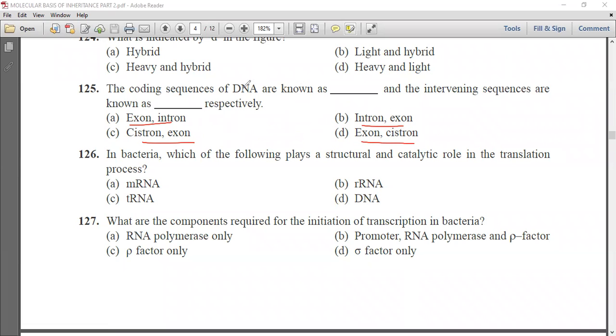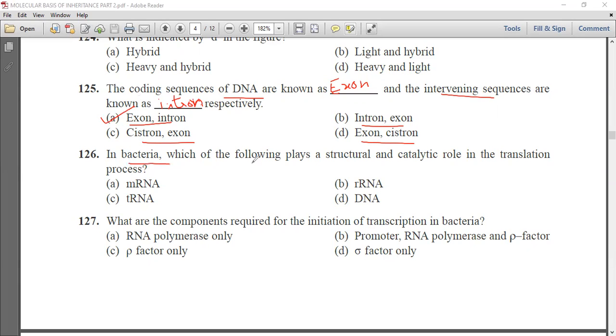Now we know the coding sequences of DNA are known as the exon, and intervening sequences are known as intron. So option A is the correct answer.